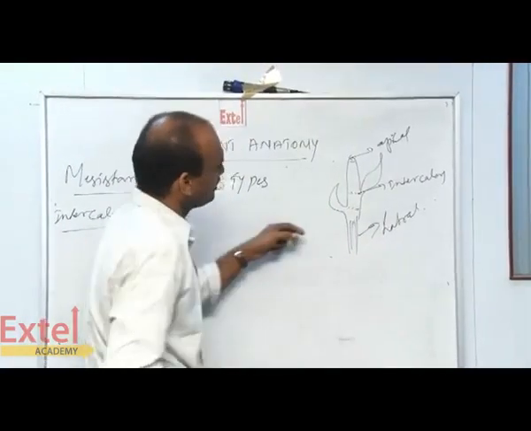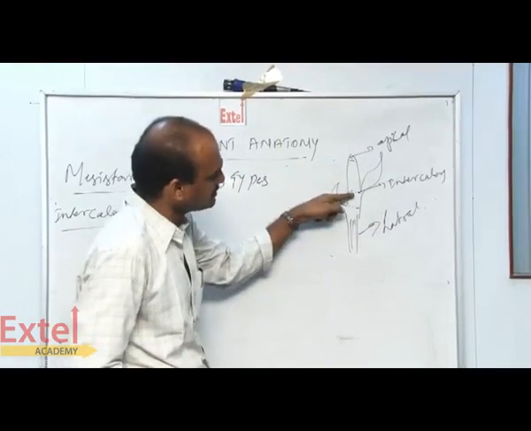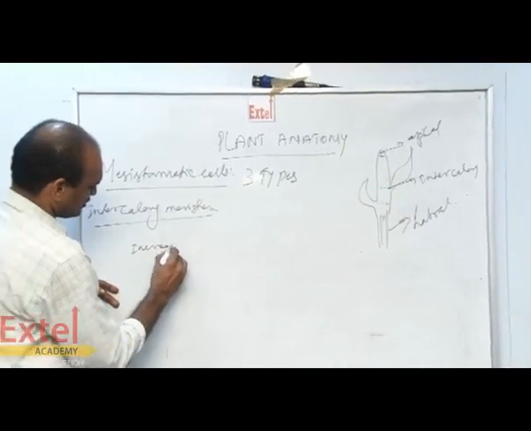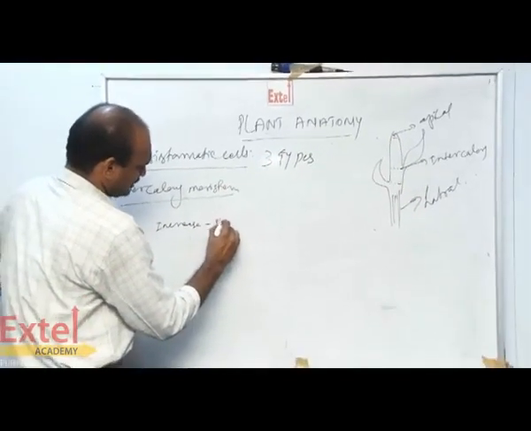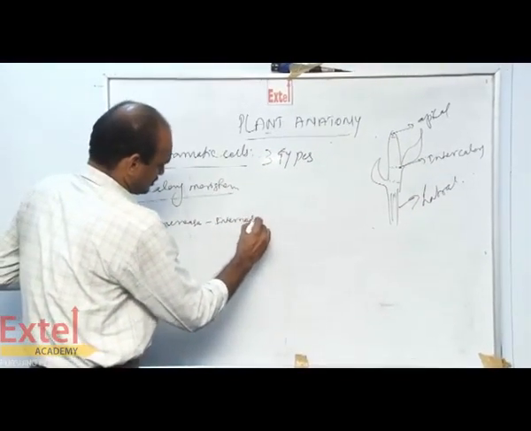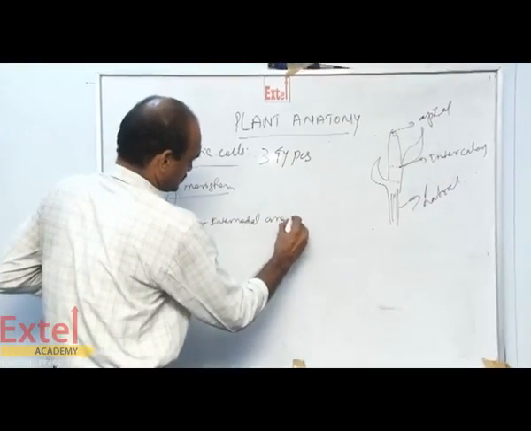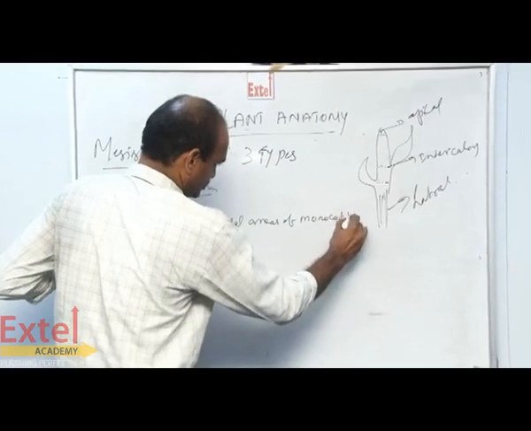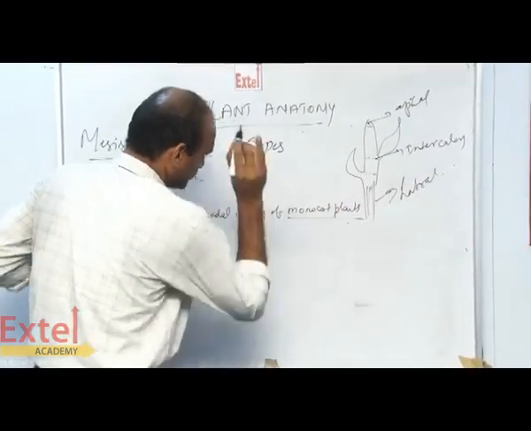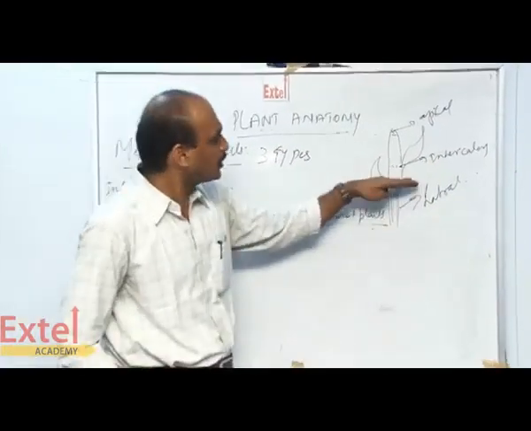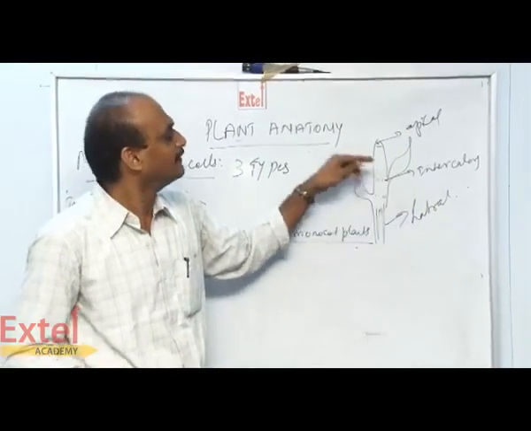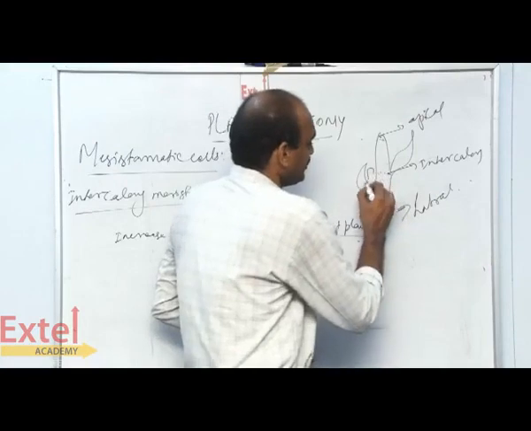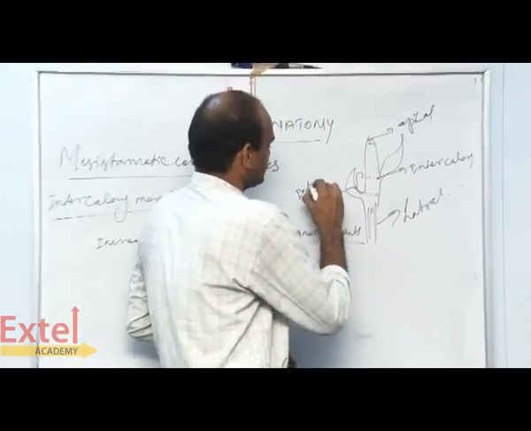The intercalary meristem is present in the nodal regions, which increases the internodal areas of monocot plants, especially because the nodes are prominently present in monocot plants. That's why it extends the internodal regions.